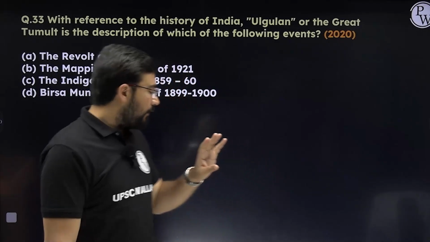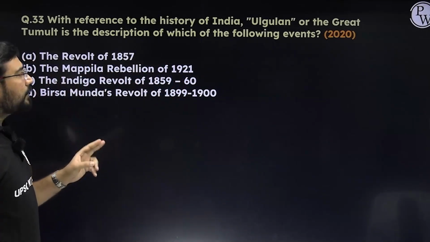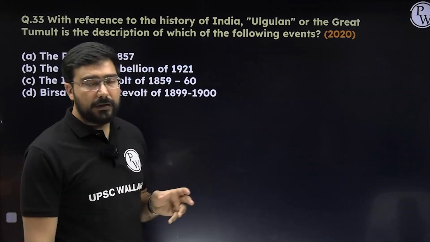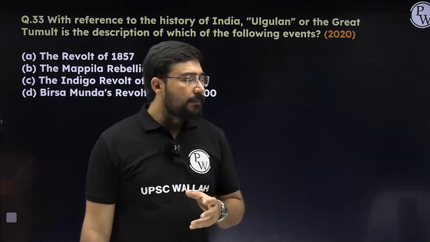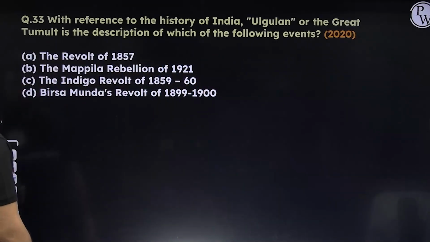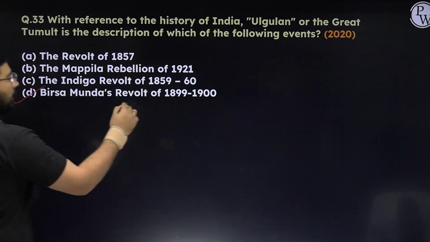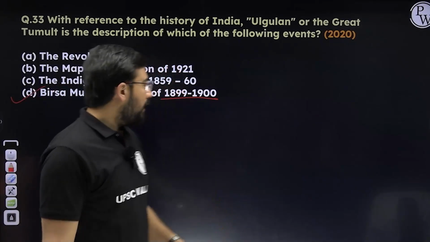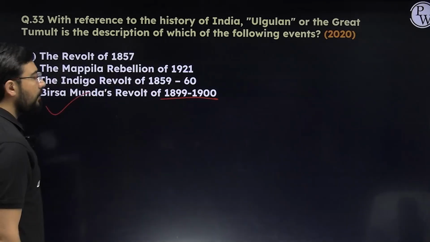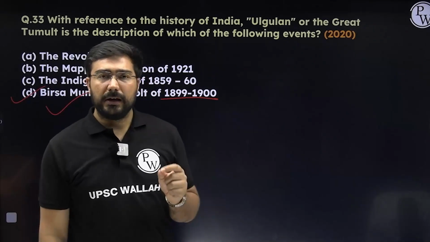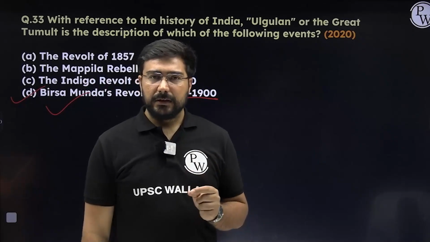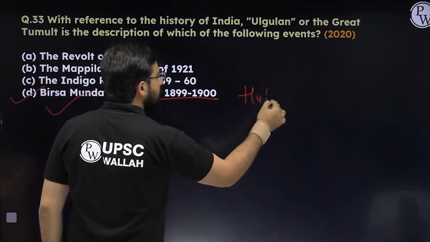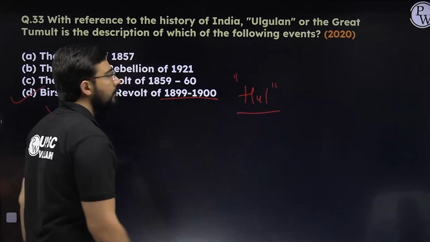The next question is very easy. With reference to the history of India, Ulgulan or the Great Tumult is a description of which of the following events, right? Now the word Ulgulan is purely linked to Birsa Munda's revolt of 1899-1900, right? So this is the time period which we have to remember, and it is Birsa Munda who is responsible for this, and the word Ulgulan is linked to them. Similarly, for the Santhals, the word used is Hul, right? It is known as the Santhal Hul. So you can remember this word for the Santhals.